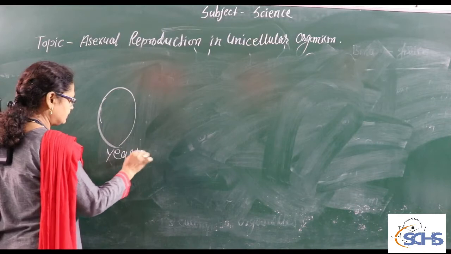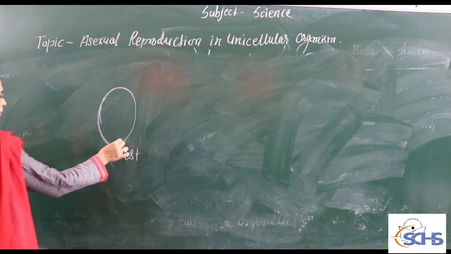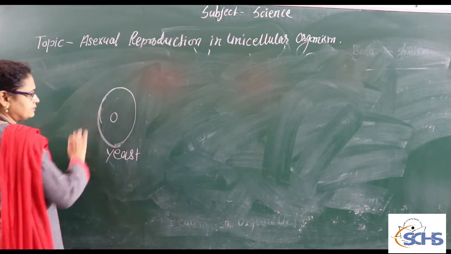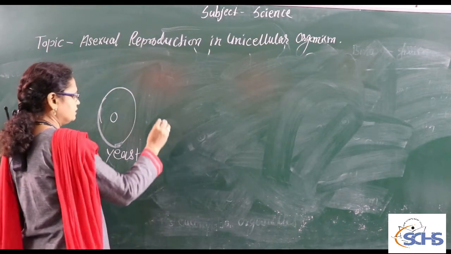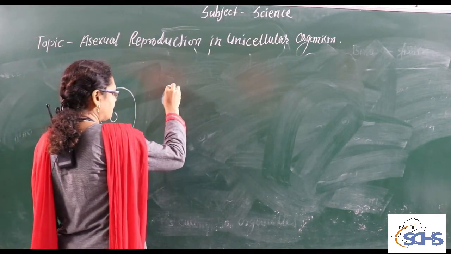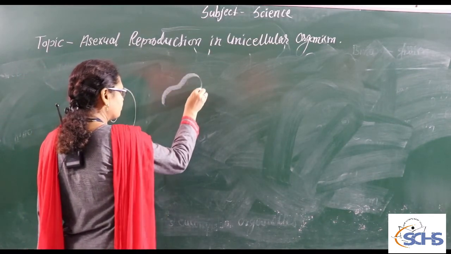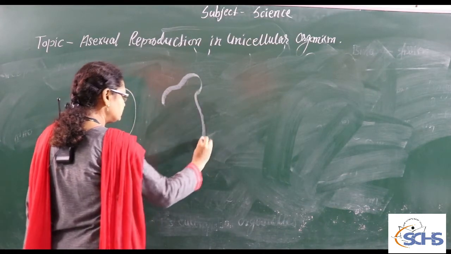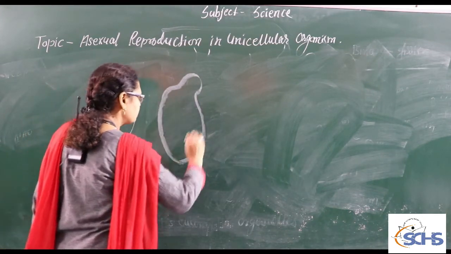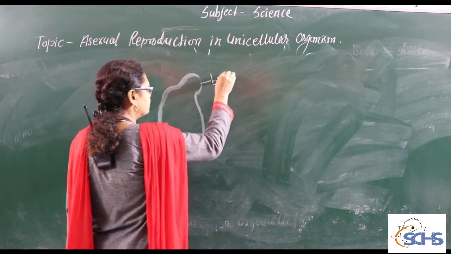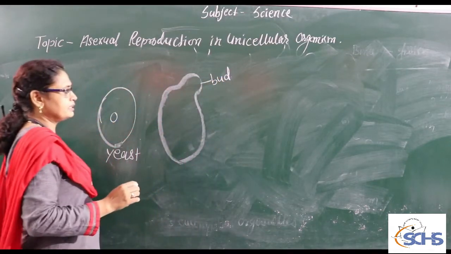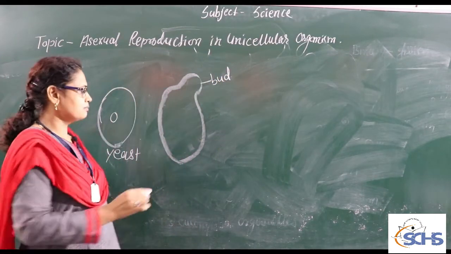Yeast is a fungus. So, what happens? A bud is formed. What is the meaning of bud? In the parent yeast, an outgrowth is formed, and that outgrowth is known as a bud.